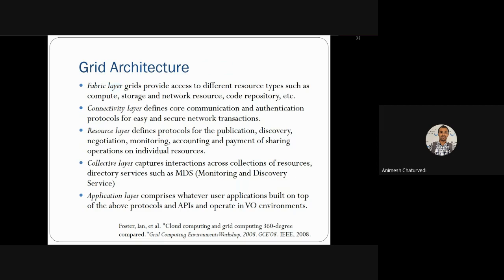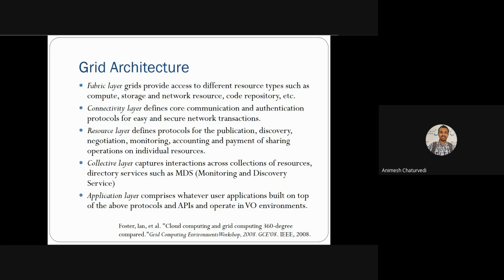Thereafter, there is the connectivity layer, meaning the networking layer, where communication and authentication protocols for easy and secure network transactions take place. Then the resource layer defines protocols for how the discovery, negotiation, monitoring, accounting, payment, sharing, and operation of the individual resource will take place.